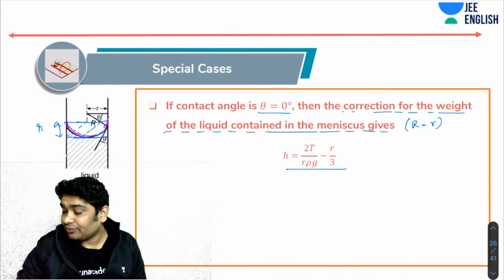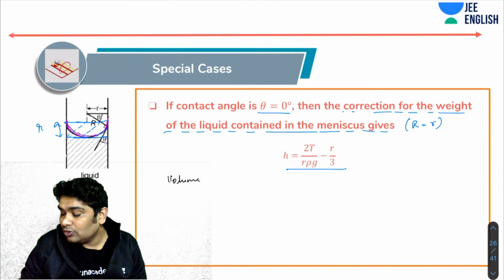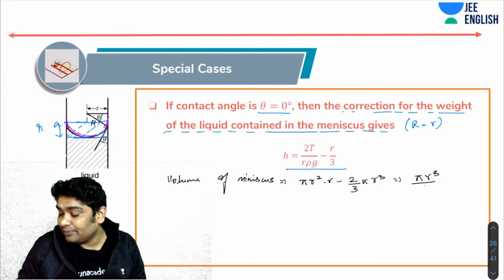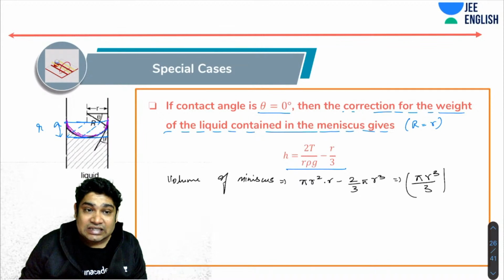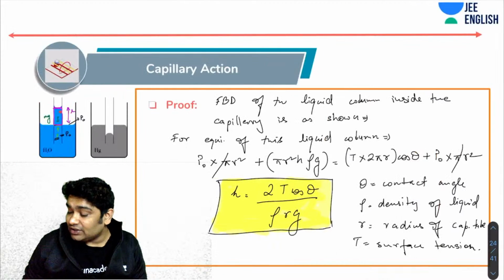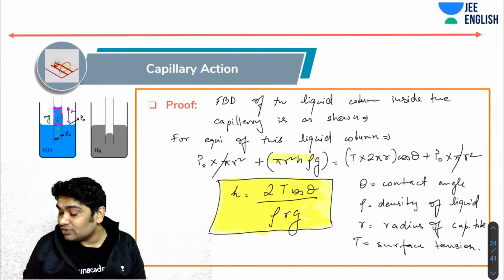So the volume of meniscus becomes pi r square into r minus 2 by 3 pi r cube, so that is pi r cube by 3. If I add this volume into our earlier equation, what we said was that if I balance the forces, this force, which was the weight, should be equal to this force, which is the force of surface tension.